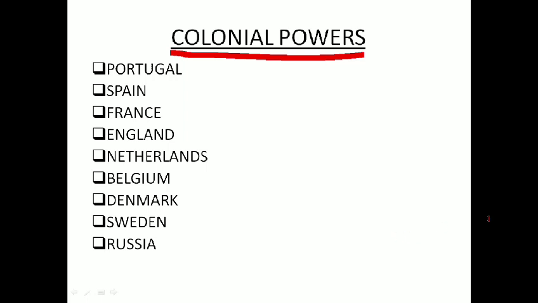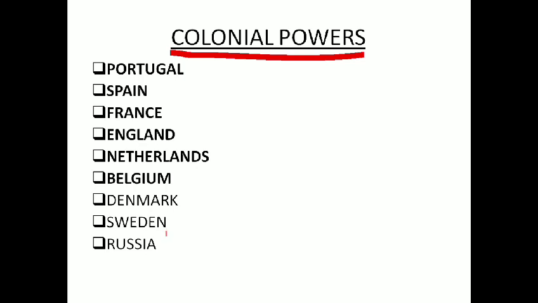But my main intention was that Portugal, western side, Spain, western part of Europe, France, England, Netherlands, Belgium, these are all in the western side of Europe. So that's why here we are dividing western side plus colonial powers. So that's why we have to include Denmark, Sweden and Russia also.